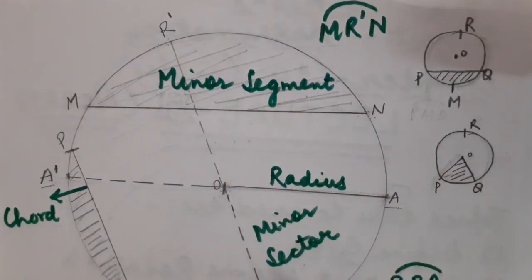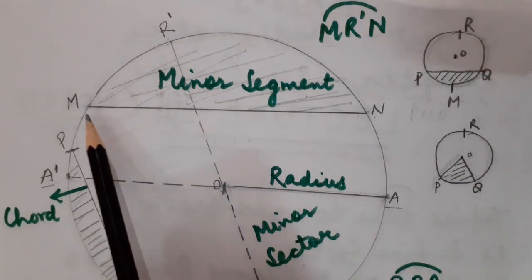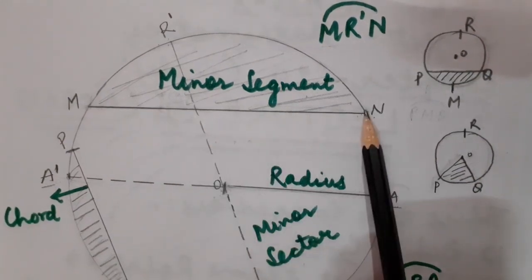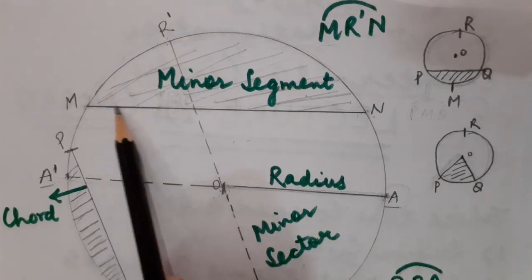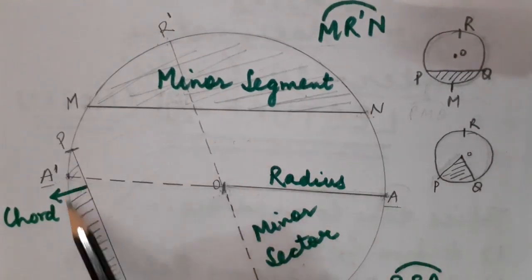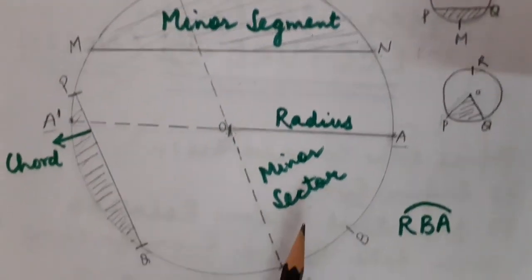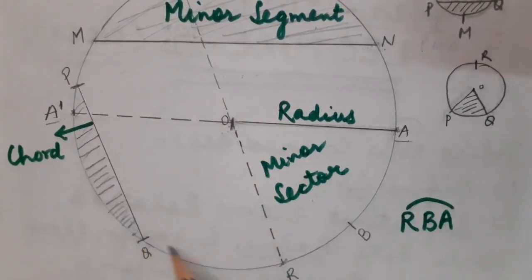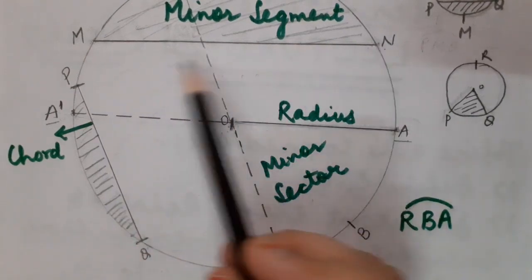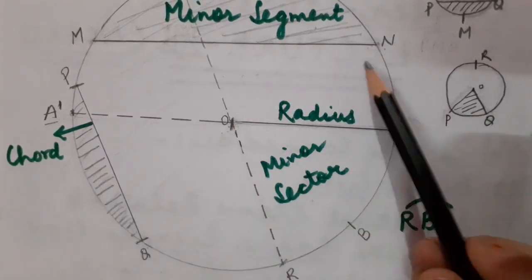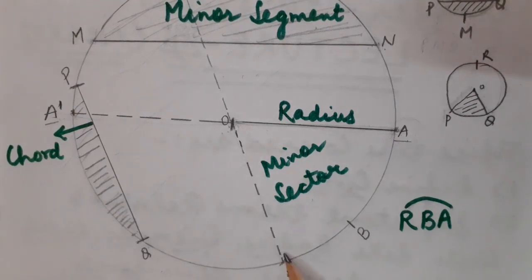Let us talk about major segment. Major segment will also be that region which is bounded by, or which is between, the chord and the major arc. Here you can say that this complete arc is the major arc. Okay, and of course MN is the chord. So this complete region will be known as major segment.